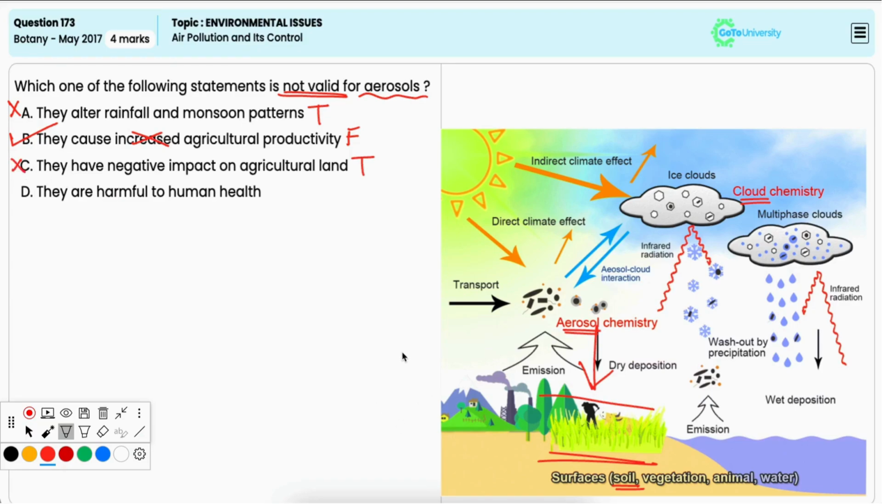Option D, they are harmful to human health. This is also true because aerosols contain fine particulate matter that can enter or penetrate deep into the lungs as well as the bloodstream, causing respiratory and cardiovascular diseases. Hence, it is also incorrect option.